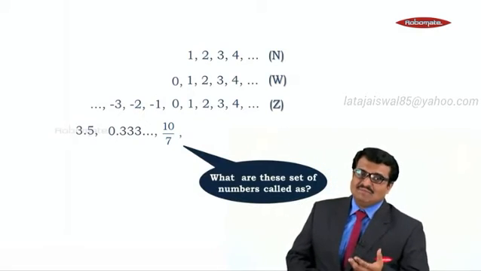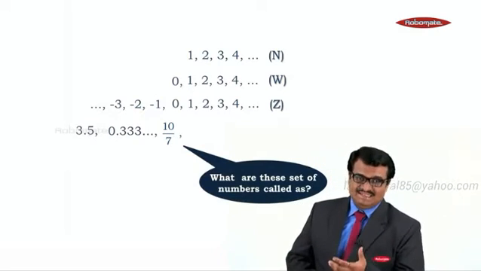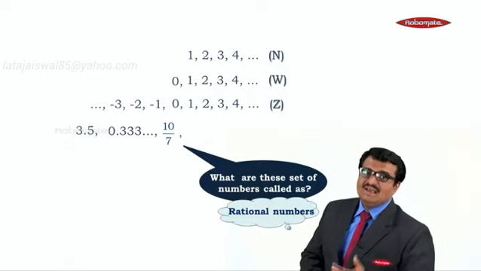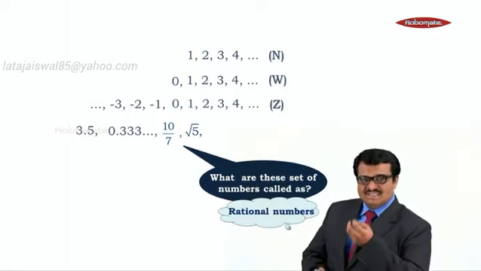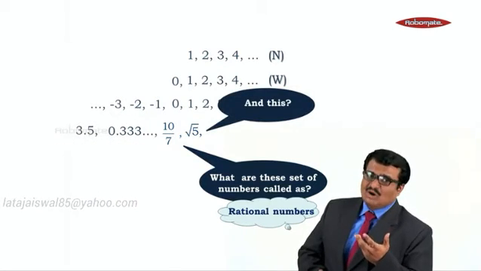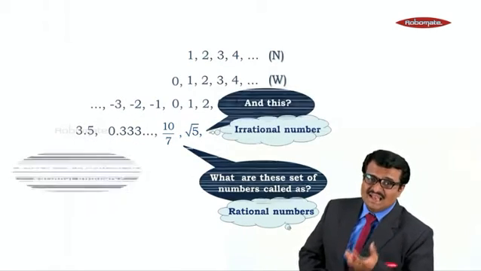What are these set of numbers called? We have learnt about them in 9th standard. These set of numbers are called rational numbers. Now, suppose this is another number I have taken, root 5. And what is this called? This is called an irrational number.